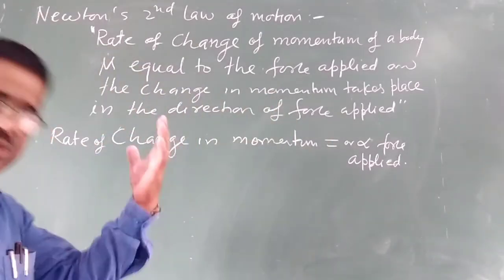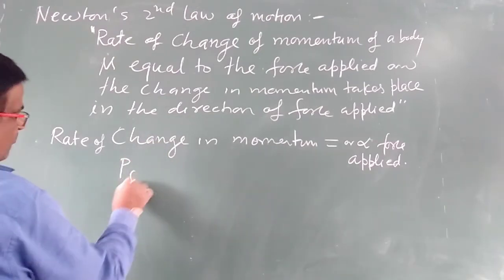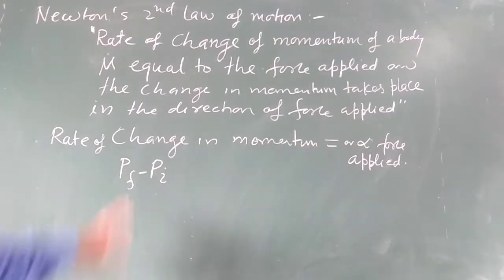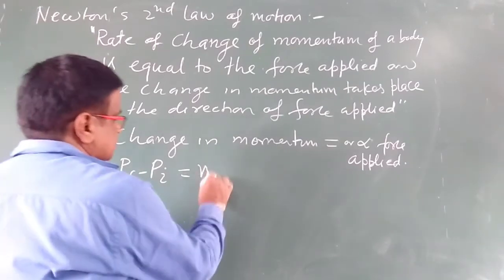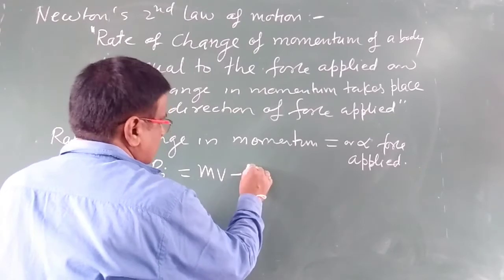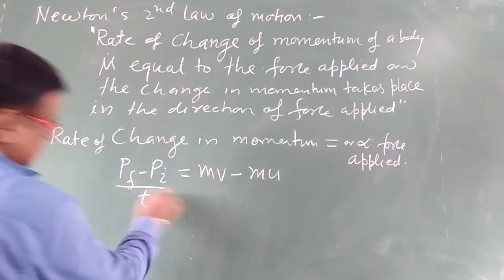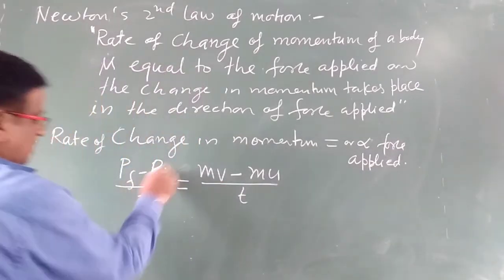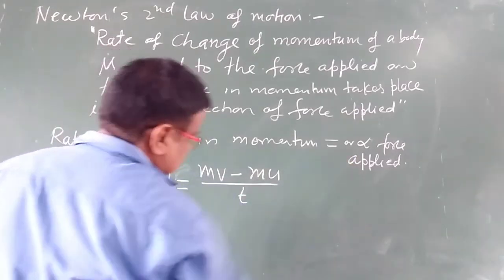It can be proved, it can be explained. Change in momentum का मतलब है final momentum minus initial momentum. Final momentum is written as mv and initial momentum is mu, and rate means it is divided by t. So this is the rate of change of momentum, and that is written like this.